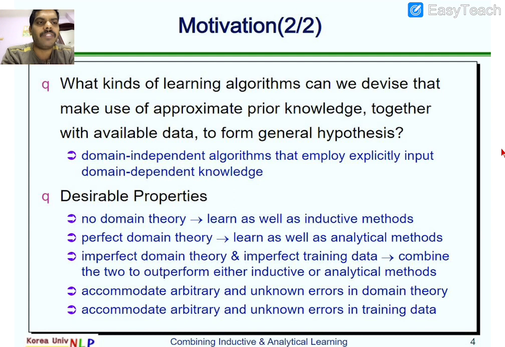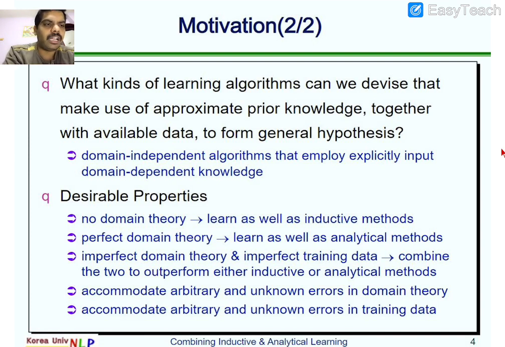If it is not available, we use the inductive methods. Imperfect domain theory and imperfect training data combine to outperform either the inductive or analytical method. If we have imperfect training data or imperfect domain theory, it leads to failure results, whether it is the inductive or analytical method.